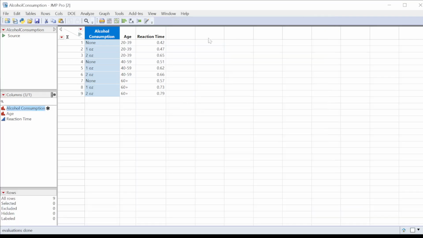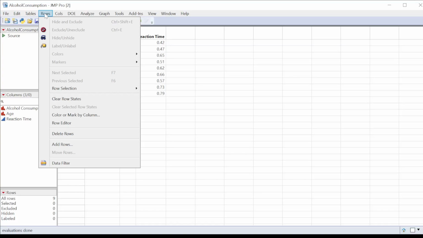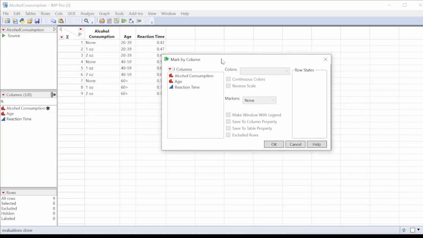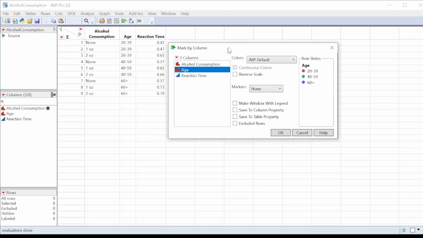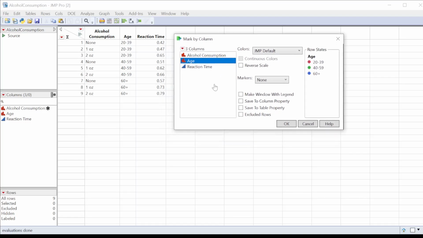So to do that, we're going to go to rows, color or mark by column, and I want to mark by age. So rows, color or mark by column, and I want to select age here.